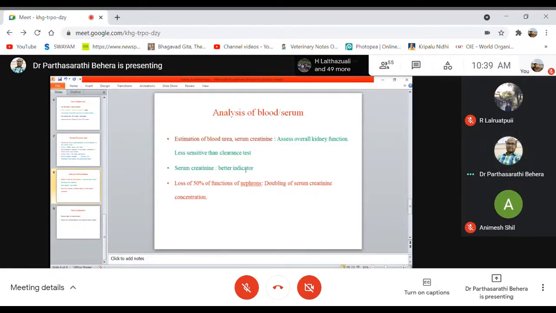If 50% of the functions of the nephron are lost, then the serum creatinine concentration gets doubled. Researchers have found that if there is a loss of 50% of nephron function, the serum creatinine concentration is almost doubled.